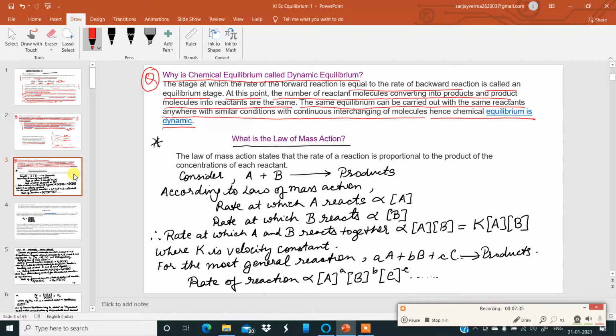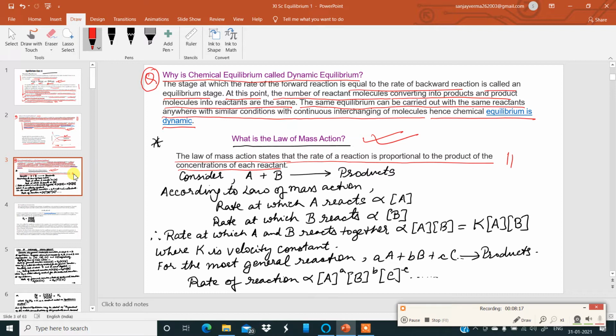Now, moving to another important concept: what is the law of mass action? In this chapter, to explain this, I have done a derivation. The law of mass action states that the rate of the reaction is proportional to the product of the concentration of each reactant. I repeat once more, better learn this sentence: the law of mass action states that the rate at which a reaction happens is directly proportional to the product of the concentration of each reactant.